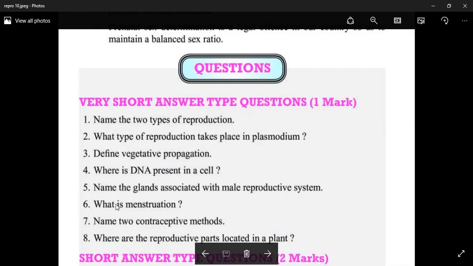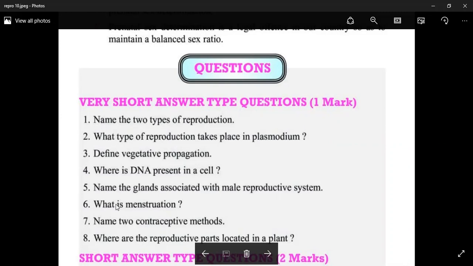You know that after each 28 days, when the uterus is prepared for the attachment of the embryo and fertilization does not take place, the wall of the uterus sheds and comes out in the form of mucus and blood. That is called menstruation.